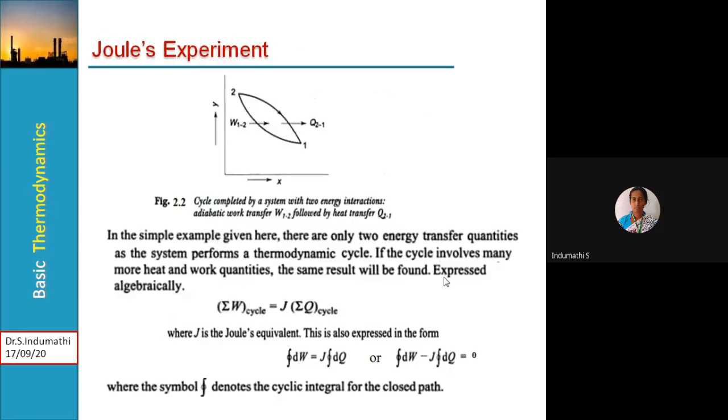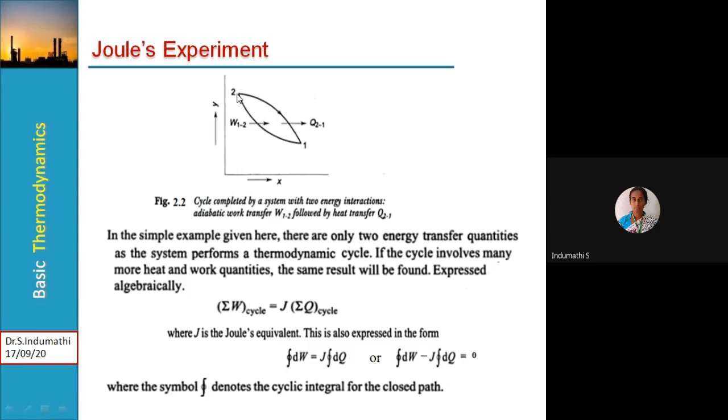Then, the same process from Joule's experiment can be represented on an XY diagram, wherein any known properties, such as temperature, can be taken on the x-axis and y-axis. Say number one is the initial condition of the system and two is the final condition.